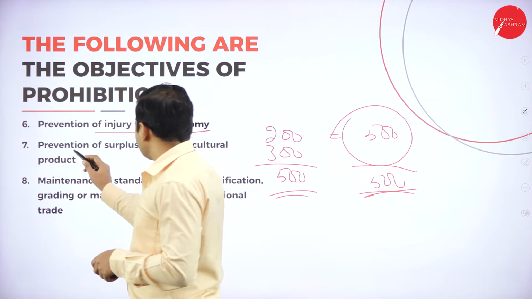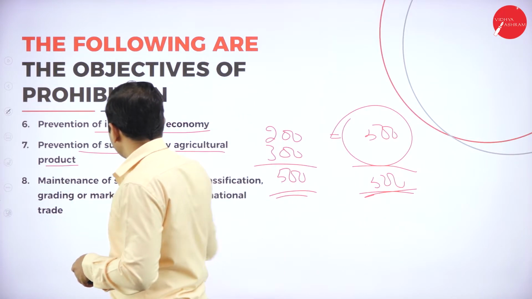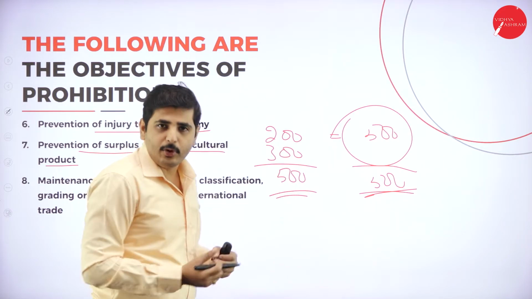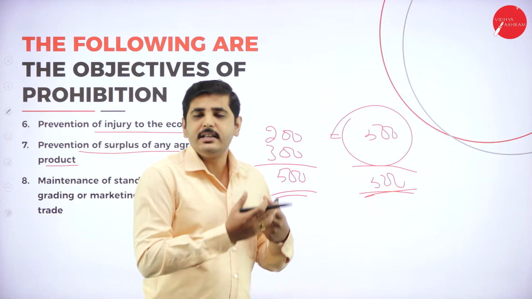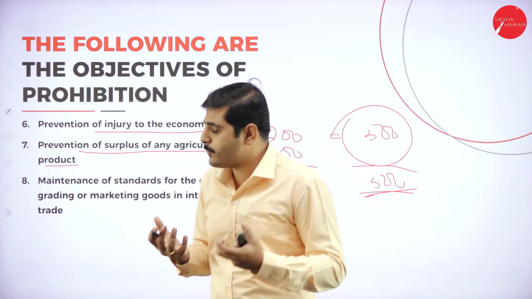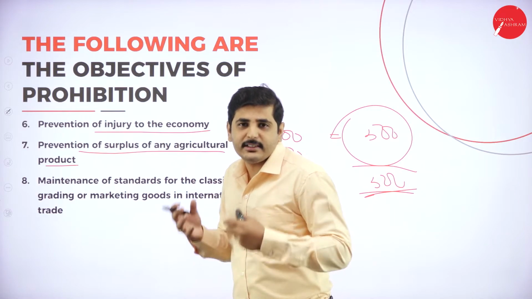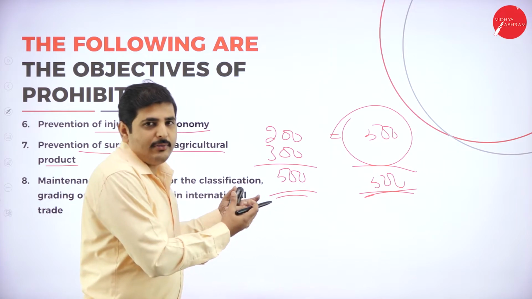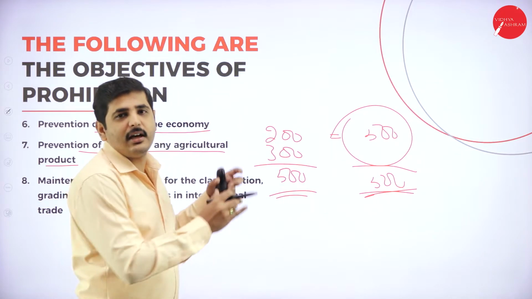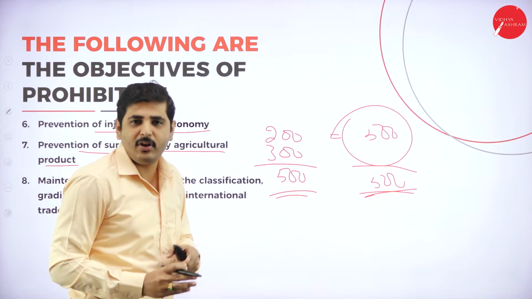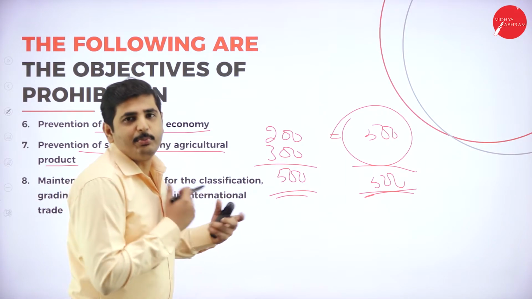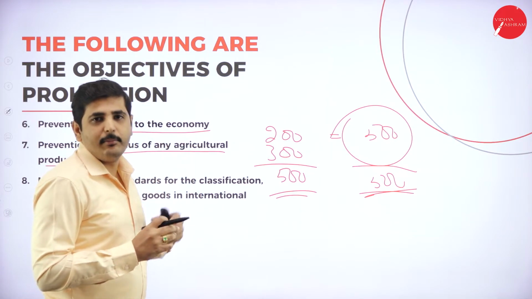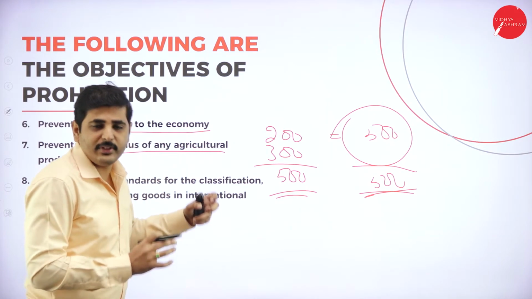Next one, prevention of surplus of any agricultural products. Sometimes we have to prohibit the import because in our country we are having excess production. When we have excess production and still import the same type of goods, the value of that particular product will decrease. Then our customers will suffer because of lack of effective price for their products. That's why in this situation the government will ban or prohibit the import of that particular product.